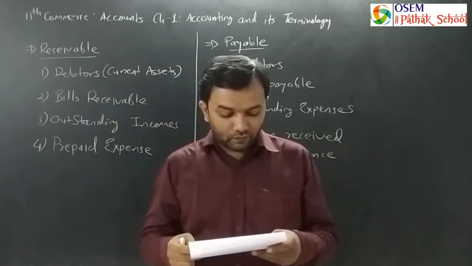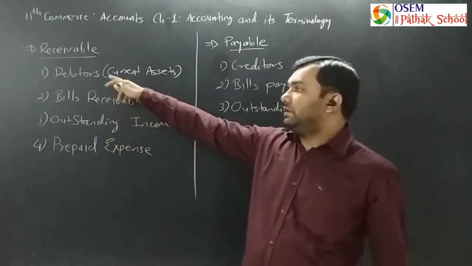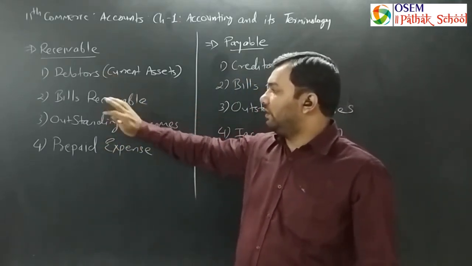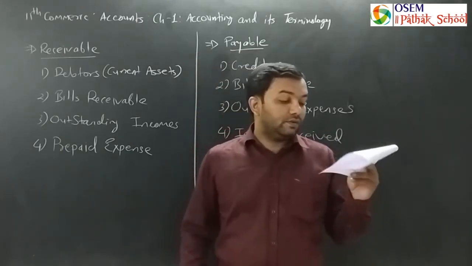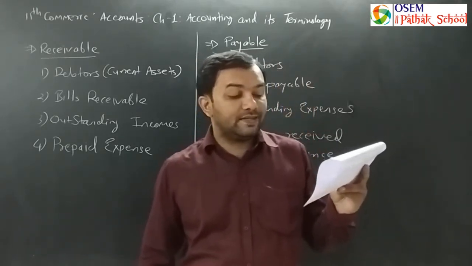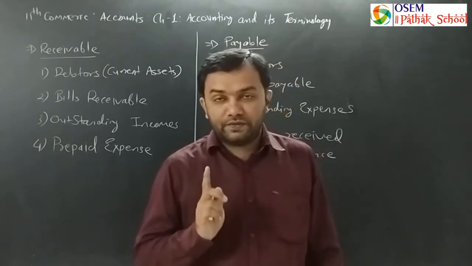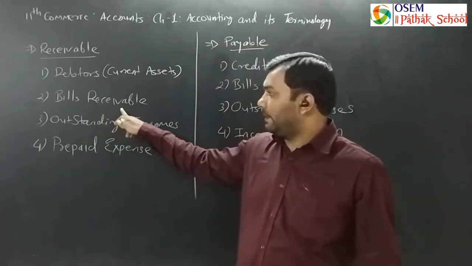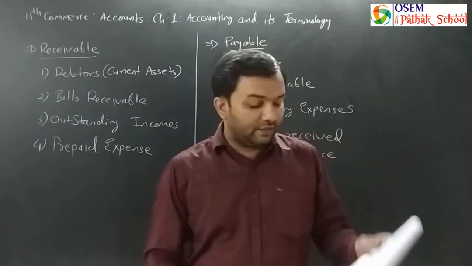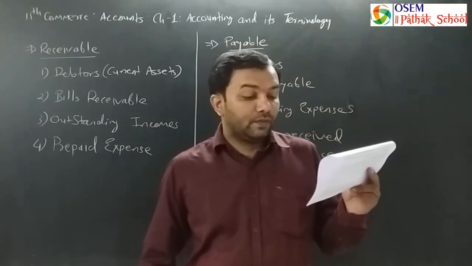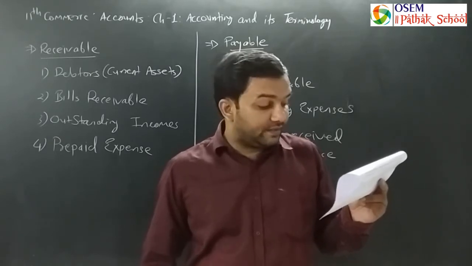Okay, next, bills receivable. This debtor could be converted into bills receivable. And how is that possible? In your textbook it is given: bills receivable is a written document. Point number 1, it is a document, and it is a written document where there are two parties.